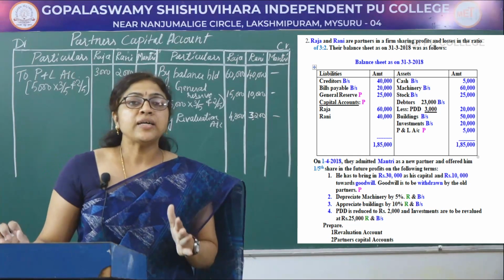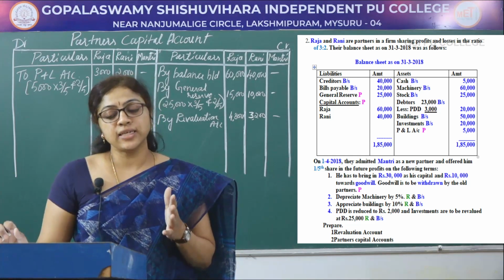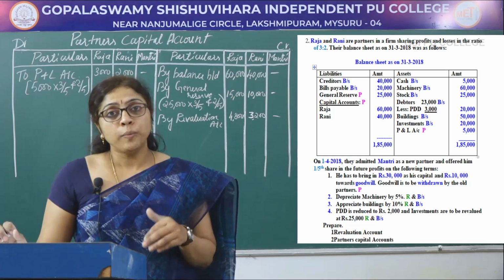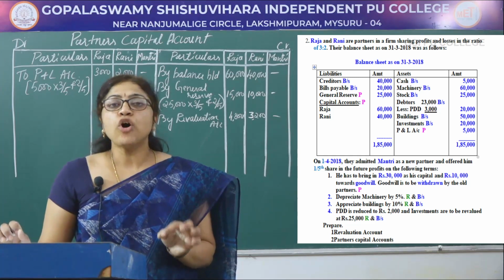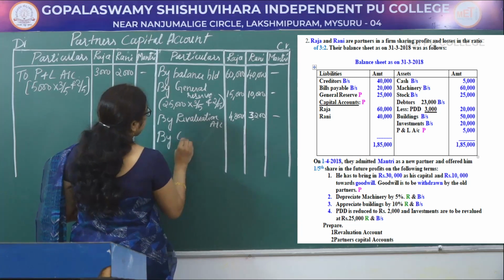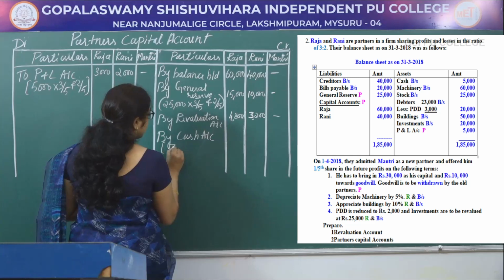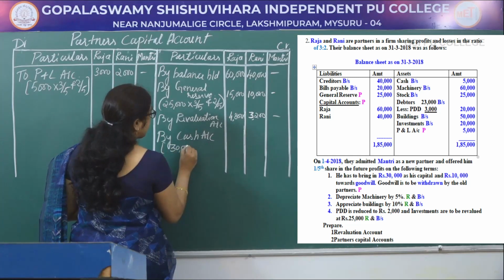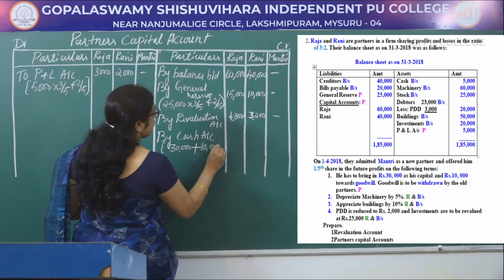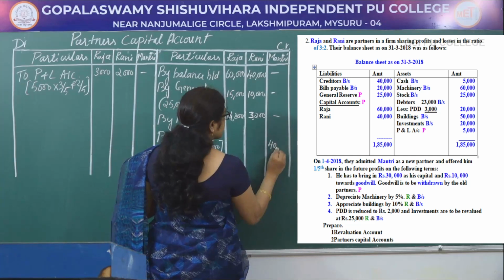So here the partner brings the capital to the business, that is 30,000, and he also brings the goodwill in the form of cash 10,000 by cash account, that is 30,000 capital plus 10,000 goodwill. Total amount is 40,000.